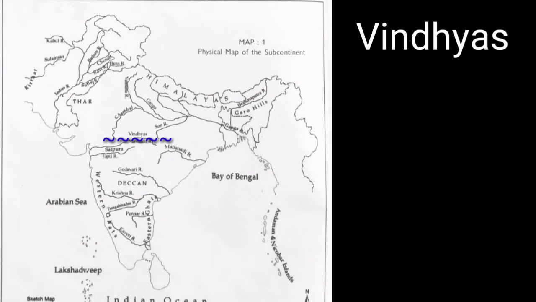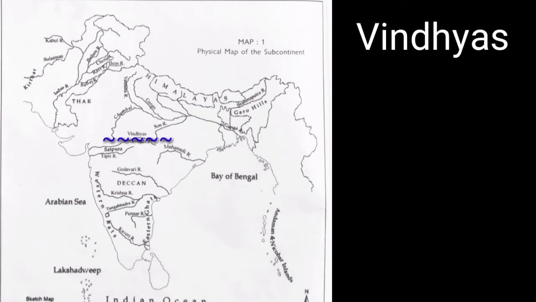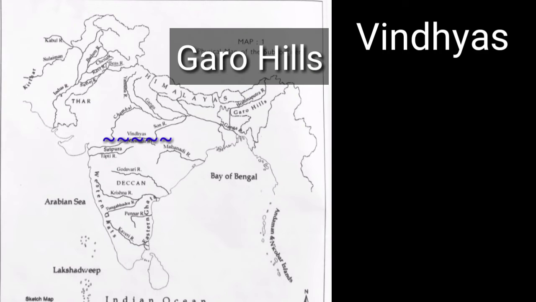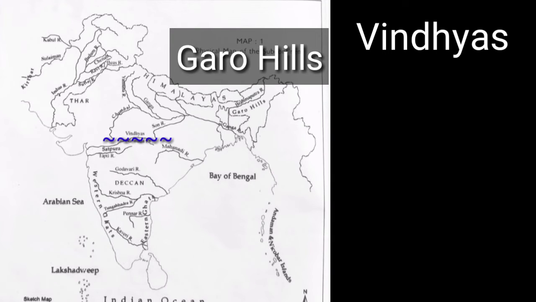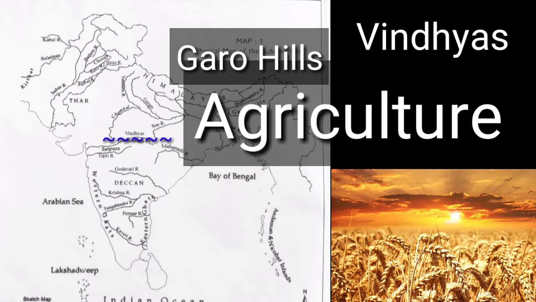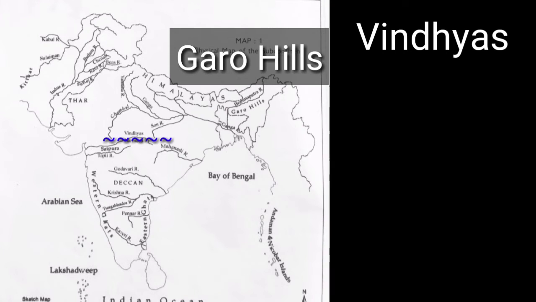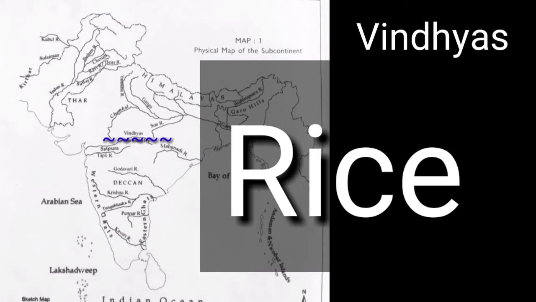You see here in the north of this river Narmada, Vindhya Mountains. So Garo Hills and Vindhya Mountains, these two locations are very important. These are some of the areas where agriculture developed, or the places where rice was first grown are to the north of Vindhyas, right, children?